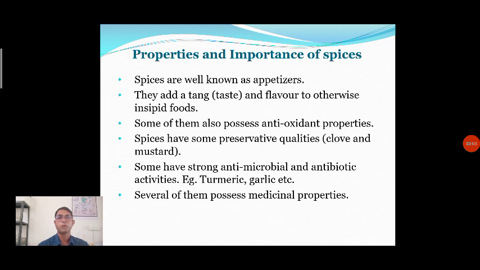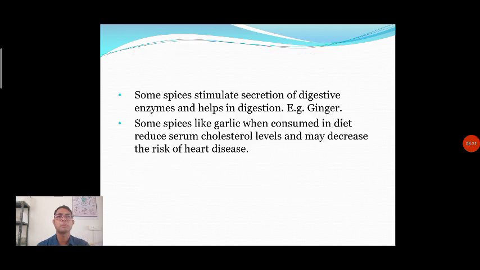So these antimicrobial and antioxidant properties are called the medicinal properties of that particular spice. Some spices stimulate secretion of digestive enzymes and help in digestion.